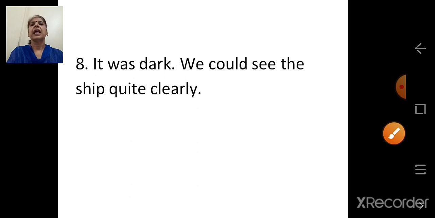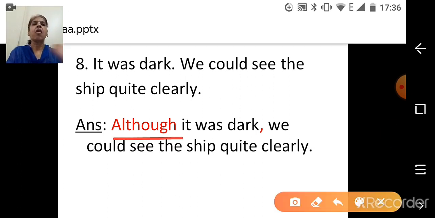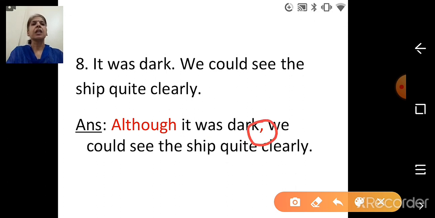Next. It was dark. We could see the ship quite clearly. Yes children, what we have to use? We have to use although. Join the sentences using although. So answer is, although it was dark, we could see the ship quite clearly.